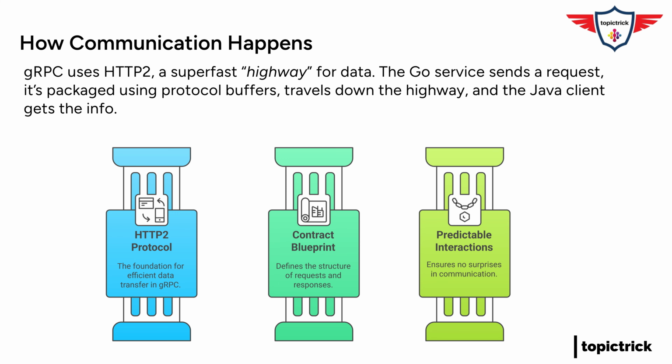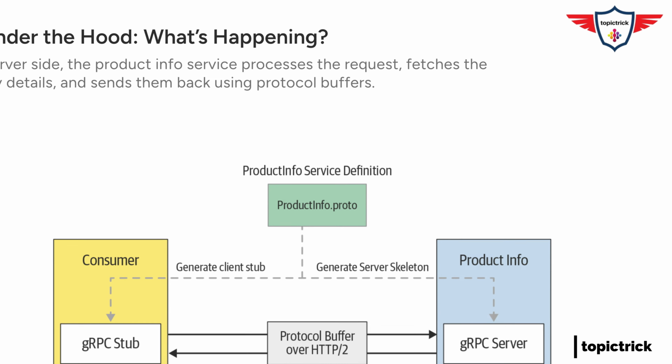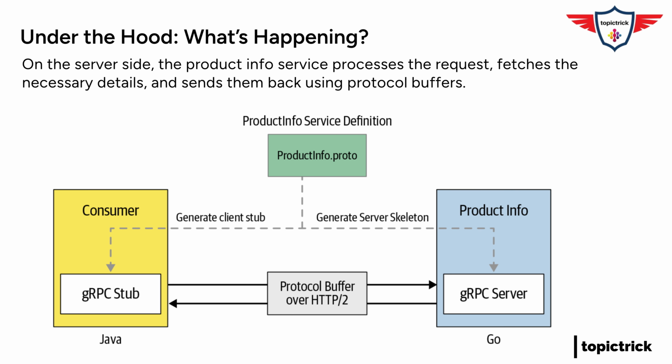Okay, I'm starting to get the big picture, but let's zoom in a bit. What's actually happening under the hood? All right, let's break it down. On the server side, you've got that product info service just waiting for requests from clients. Like a shopkeeper ready to help customers. Exactly. When a client wants info about a product, they send a request to the server using their generated client code. And how does that request get packaged up? That's where protocol buffers come back in. They neatly bundle everything up.